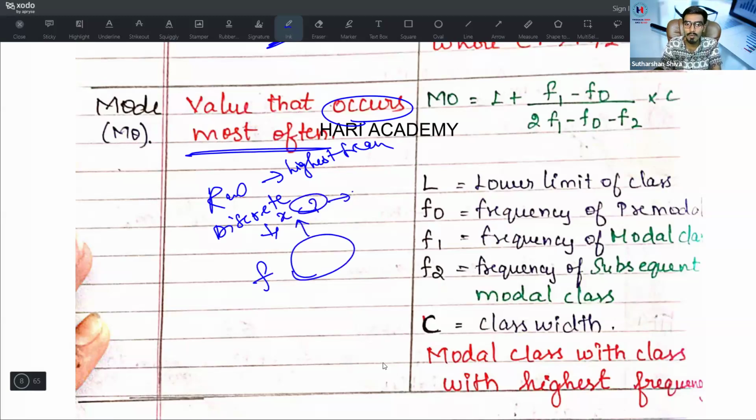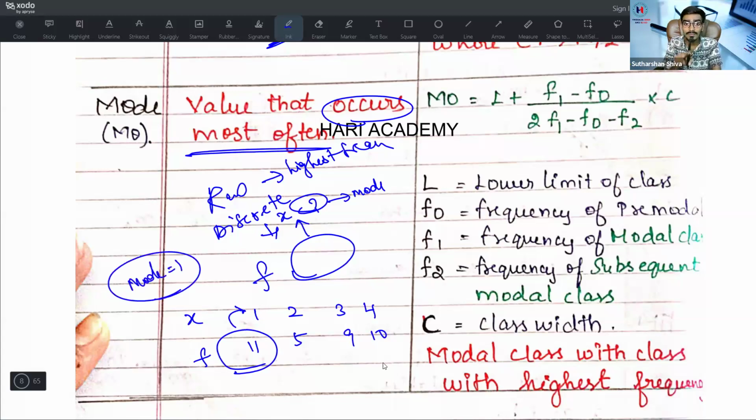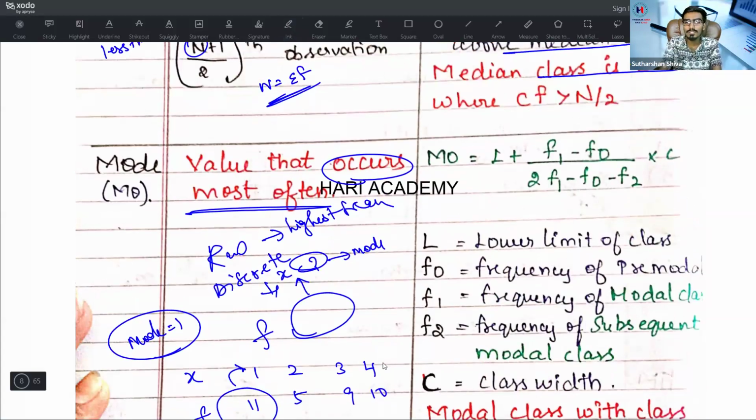That is my mode. Let's say x is 1, 2, 3, 4 and f is 5, 9, 10, 11. Now, this is my f, this is my x. Under mode, they are asking to find the mode. What is the maximum frequency? 11. On that, which is the value? 1. So my mode is equal to 1. It is not 11, mode is 1. Then, what is the grouped frequency formula?